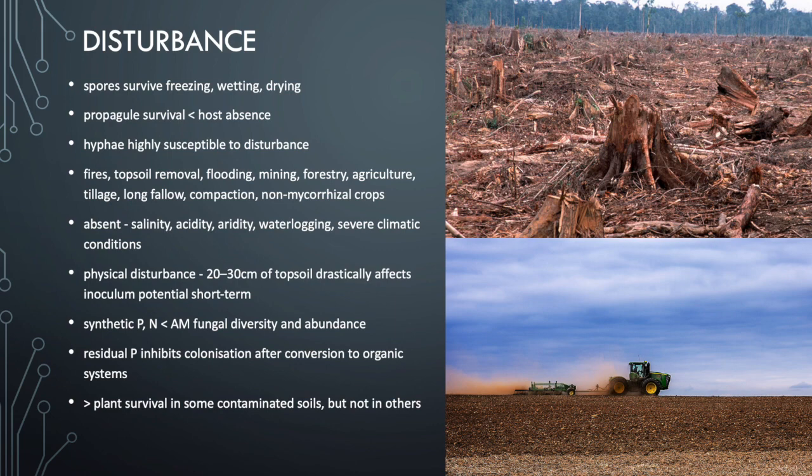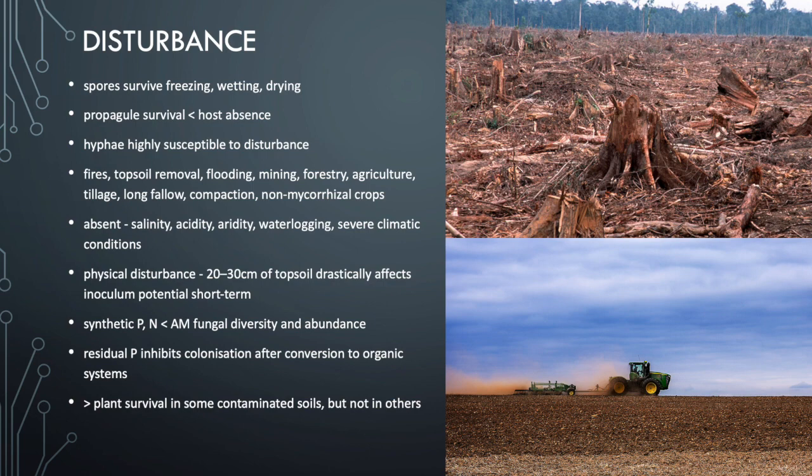In very extreme soil situations, where soil is saline or acid, the aridity is extreme, where there's waterlogging, and in cases of severe climatic conditions, arbuscular mycorrhizal fungi might be absent. They're very sensitive to these kinds of disturbances, these sorts of soil aberrations.